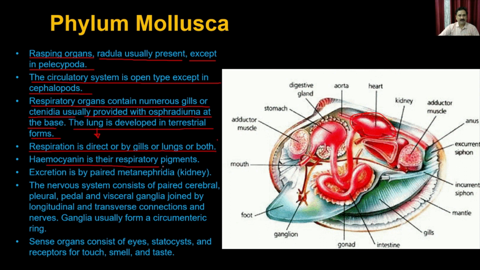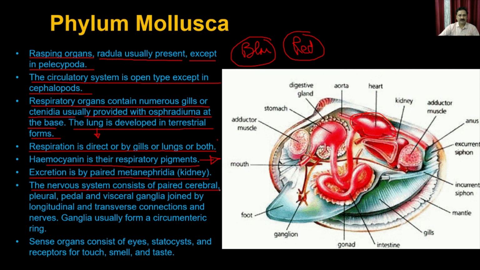The hemocyanin is the respiratory pigment. So this is very different, right? You have the hemocyanin, which means the blood is going to be blue colored, compared to the red colored blood present in human beings, because human beings contain hemoglobin rather than hemocyanin. Excretion is by the kidneys.